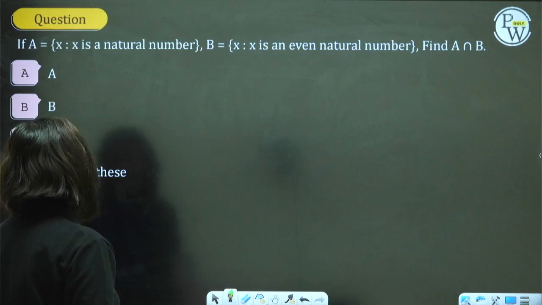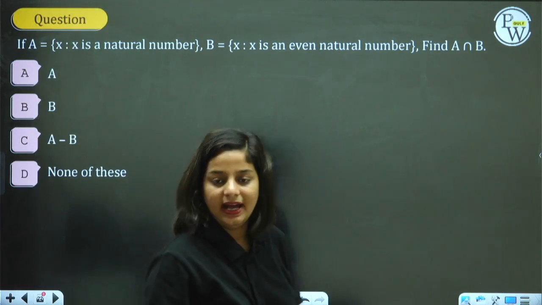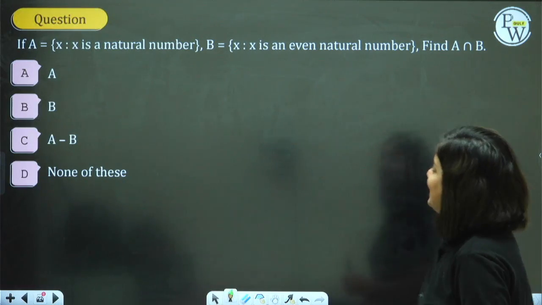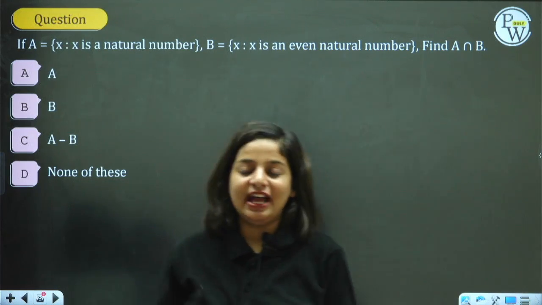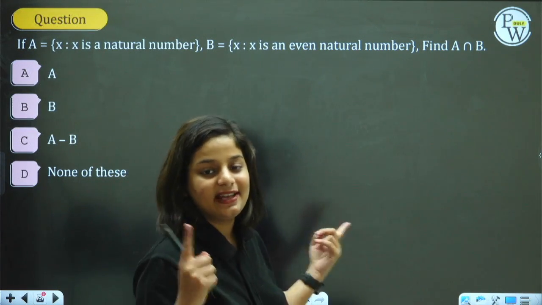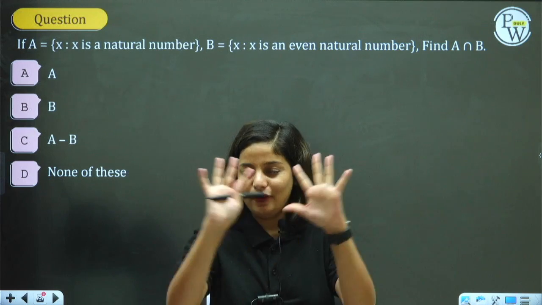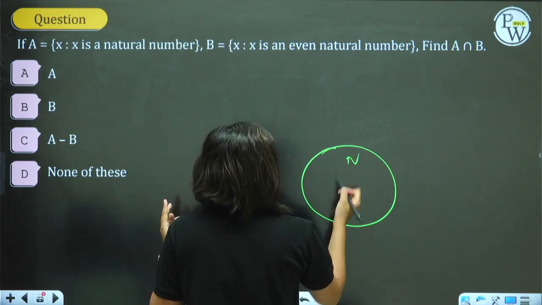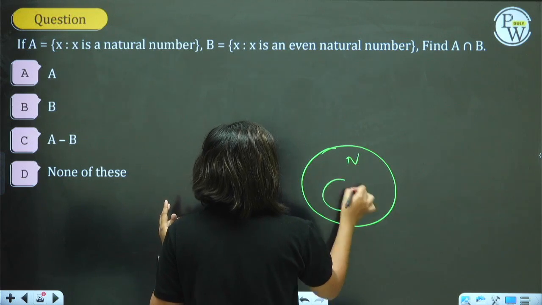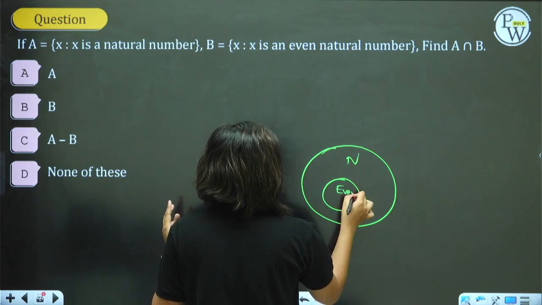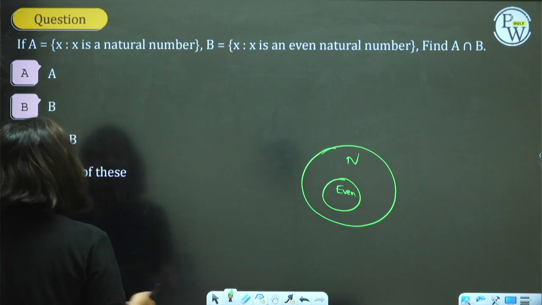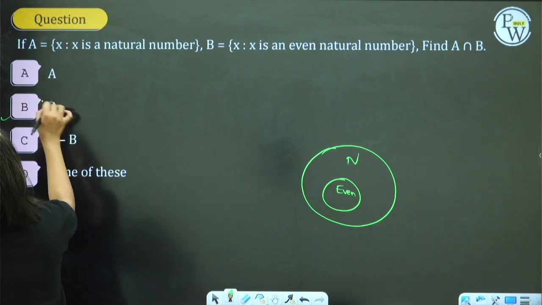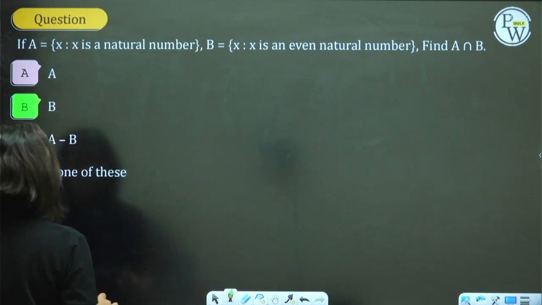I will go to a few questions and then end it. X is a natural number, x is an even natural number, then what is the intersection of the two? Consider the set of all natural numbers. It's actually a question of the sets chapter. All natural numbers, within that we have even natural numbers. Obviously, the intersection is the smaller one, that is set B.